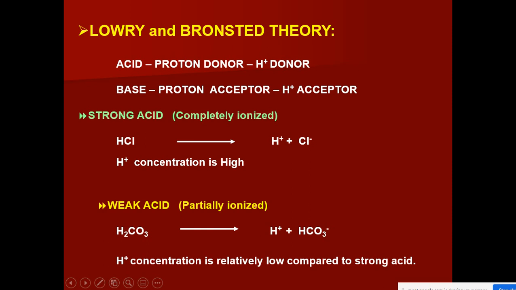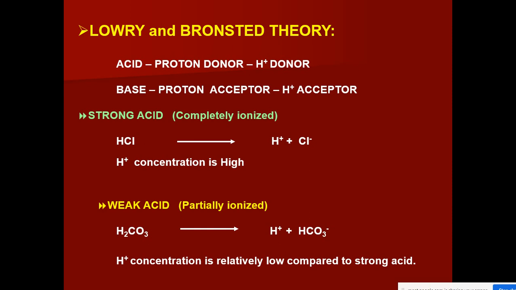For example, HCl is an example of strong acid. Now see, if you take HCl, the HCl undergoes dissociation into H plus and Cl minus. So H plus is the concentration of hydrogen ion. So as there is a complete dissociation in this acid, it is highly concentrated. That is why it is called as strong acid. Highly concentrated means the concentration of hydrogen ion is very high.